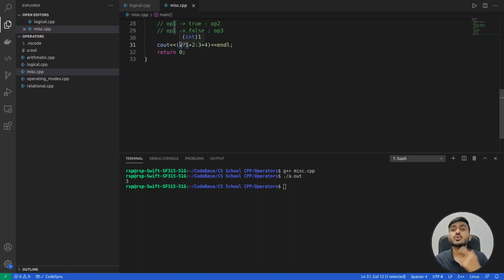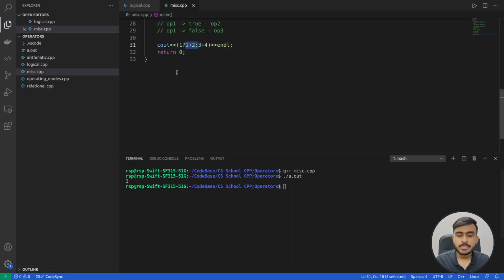Now 1 is a truthy value, so operand 1 is evaluating to true in this case. Whenever operand 1 is true, the result of this entire expression, the result of this conditional operator, is going to be operand 2. What is operand 2 in this case? It is 1 plus 2. So 1 plus 2 will be calculated, as this is another expression that gets evaluated, and the answer is nothing but 3. That's why you are getting 3 as the output.